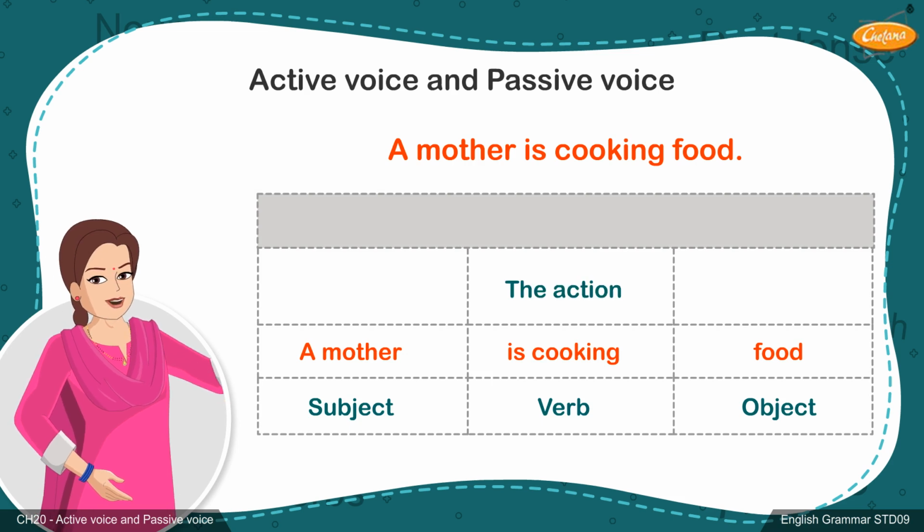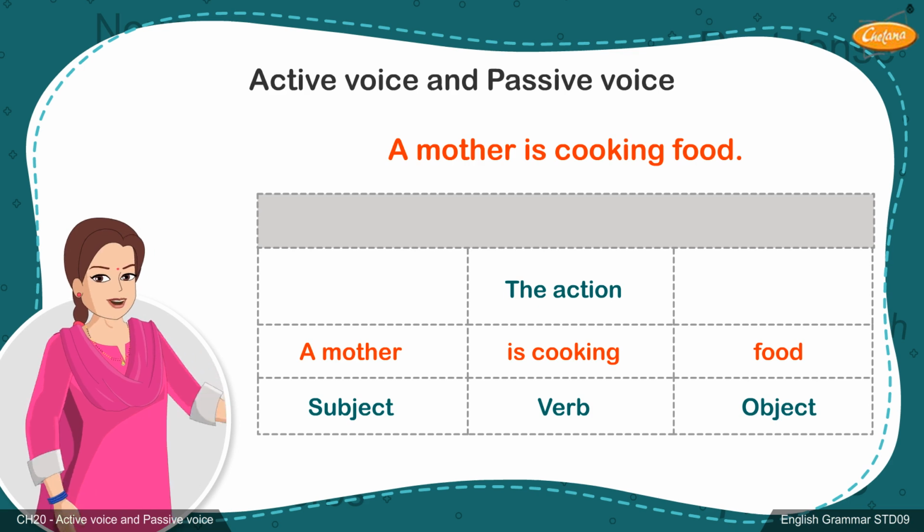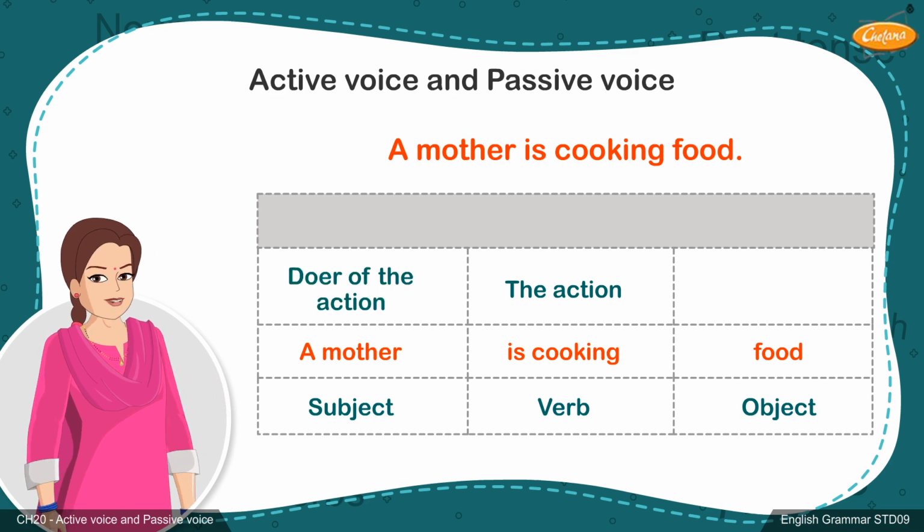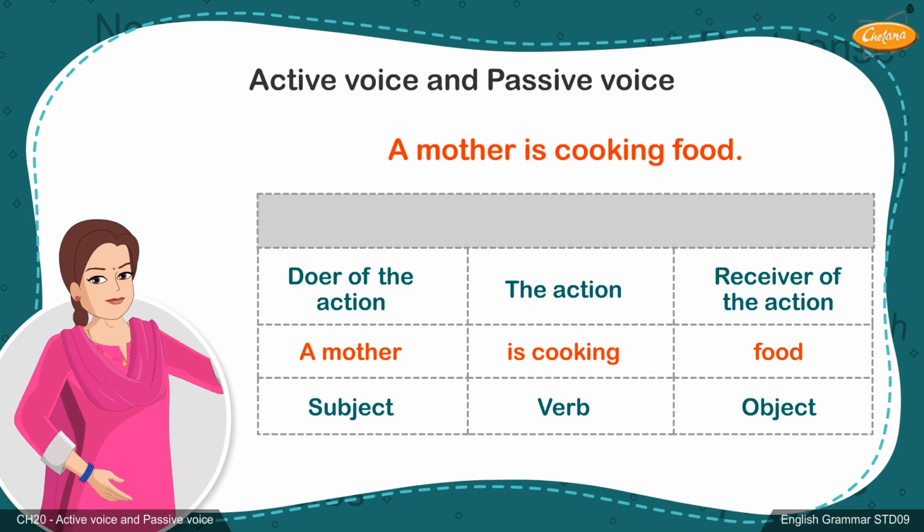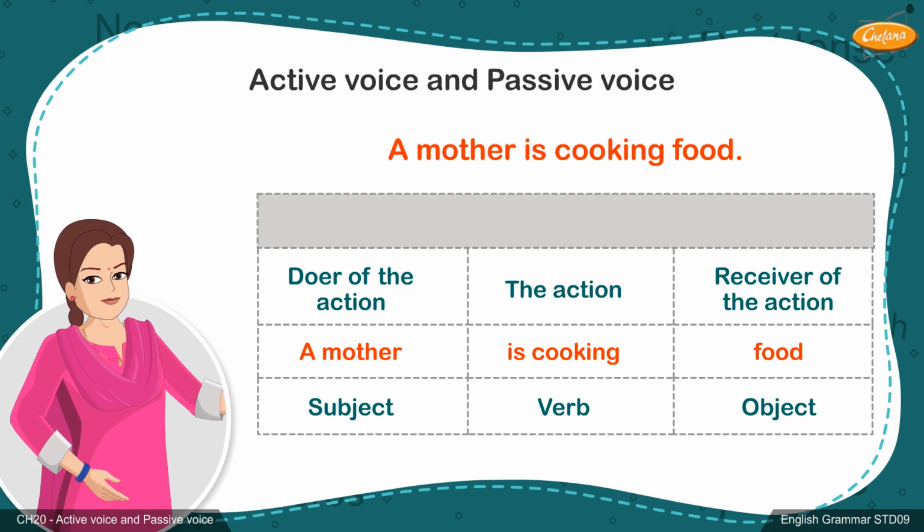The act of cooking is being done by the subject, mother. Mother is the doer of the action. The receiver of the action is the food, which is the object. When the subject performs the action, the sentence is said to be in the active voice.